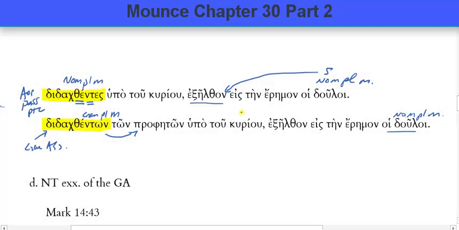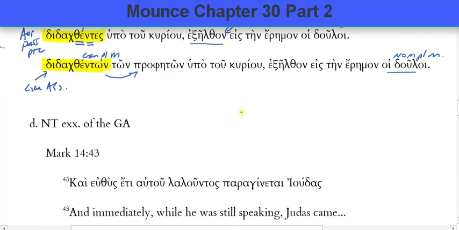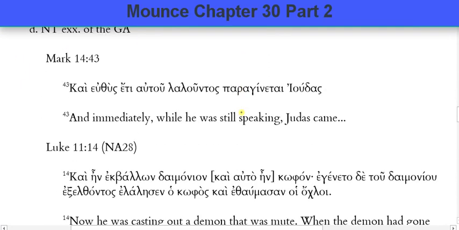So these are all made-up expressions. Let's look at some Greek New Testament examples now, okay? This is the fun part.